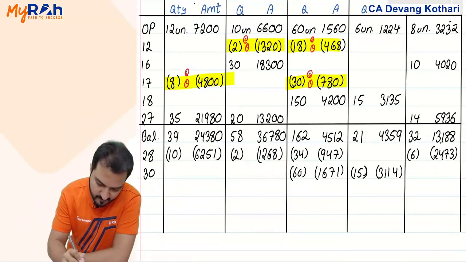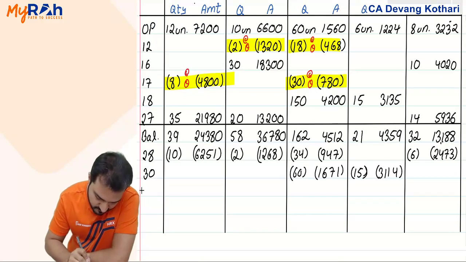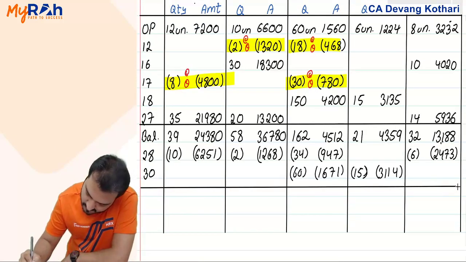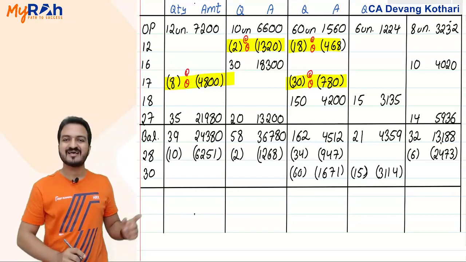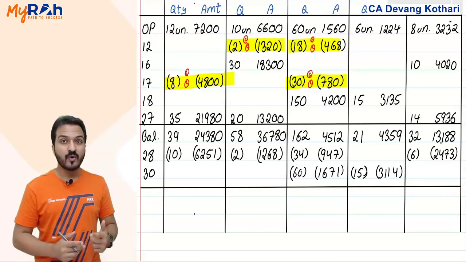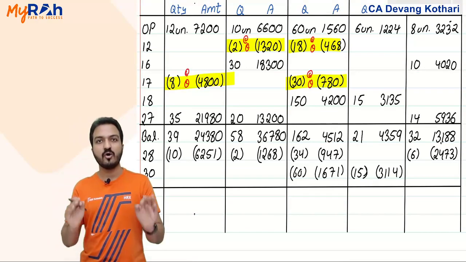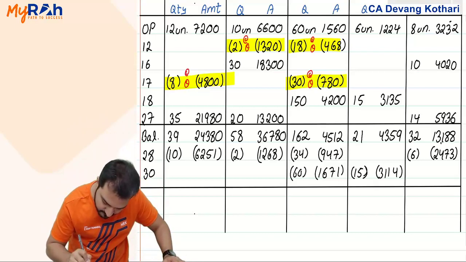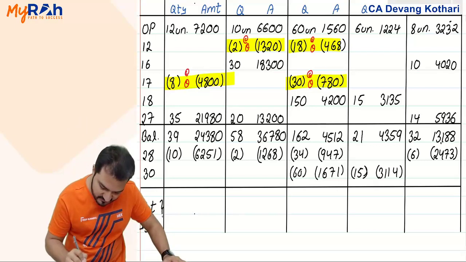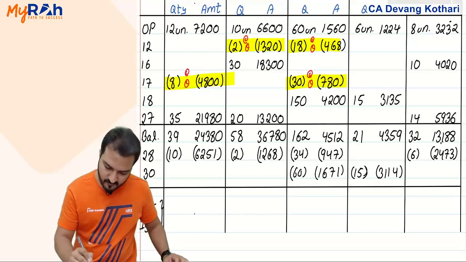So what I can now do is make a total here to identify the total value of materials issued. Yes, total issue value. What will I add?